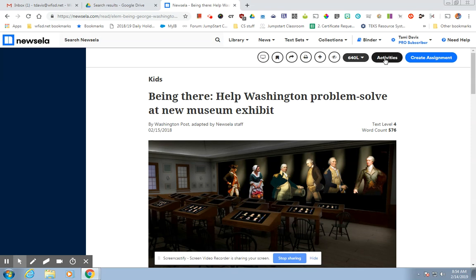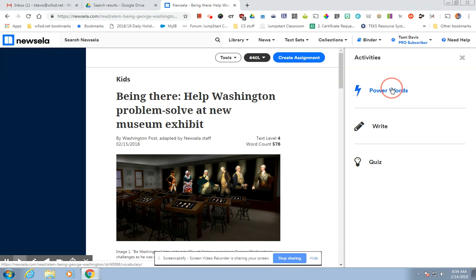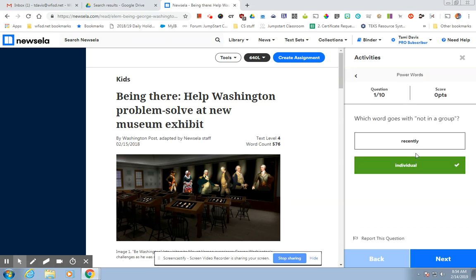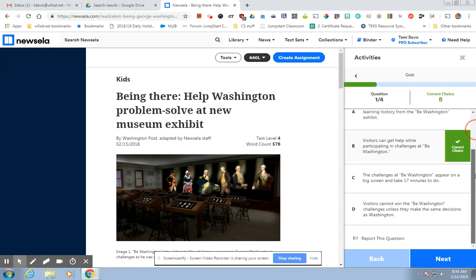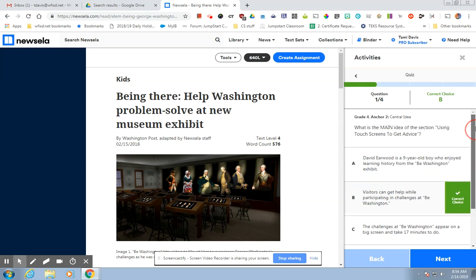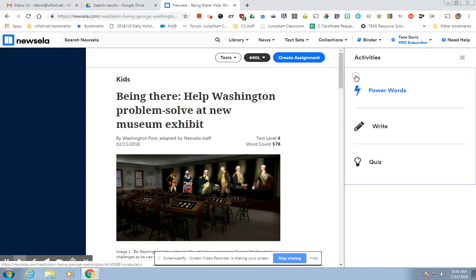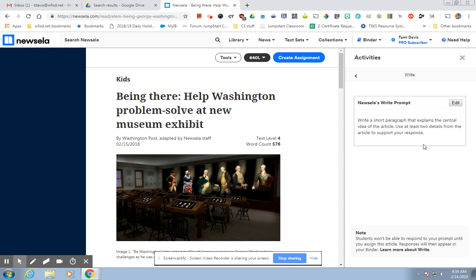You've got all kinds of activities. So here you've got power words. Let's go back. You've got a quiz, so that they have to take a quiz as they go along, or they can look back, and you've even got a writing prompt. This says write a short paragraph that explains the central idea of the article. Use at least 2 details from the article to support your response. But look, you can edit that. You can make this any short response that you want, any open-ended response that you want, and that way you can write your own, and they can answer your own.